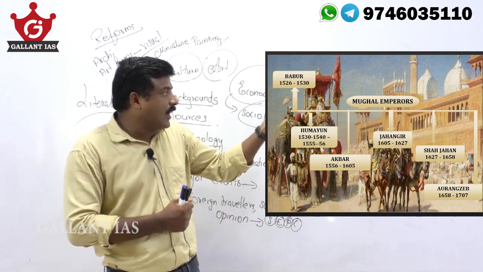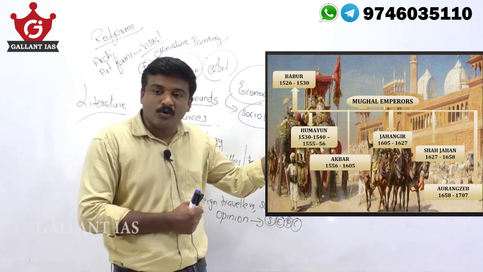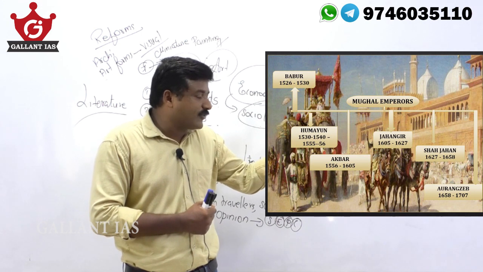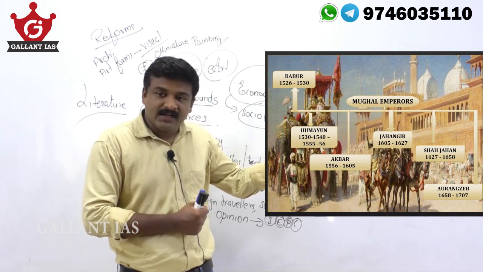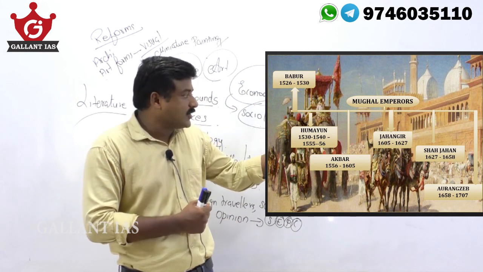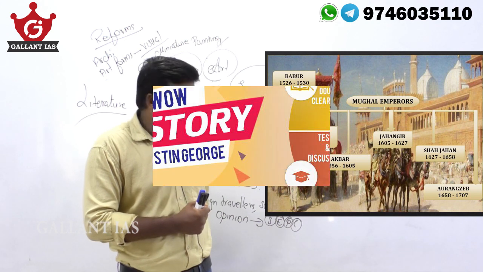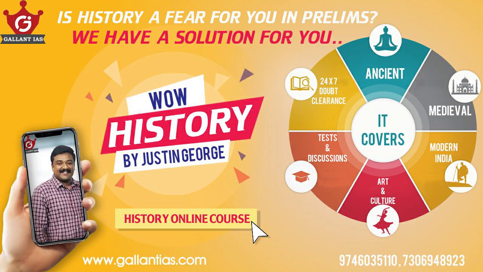The founder is Babur, 1526 to 1530, followed by his son Humayun, 1530 to 1540, then his exile, his return, then 1555 to 1556. After Humayun, it is Akbar, then Jahangir, Shah Jahan, Aurangzeb. These were the very prominent emperors of the Mughal Empire.